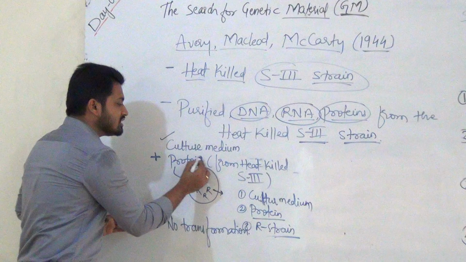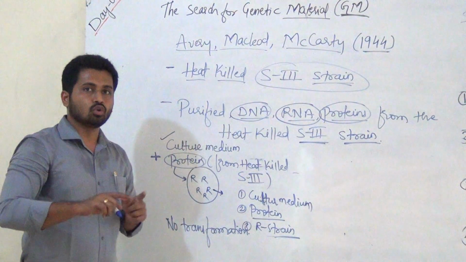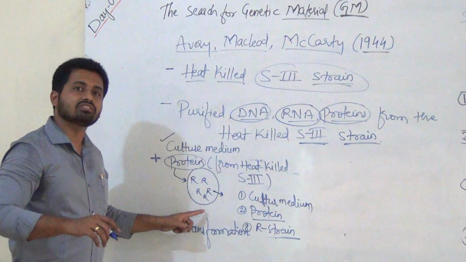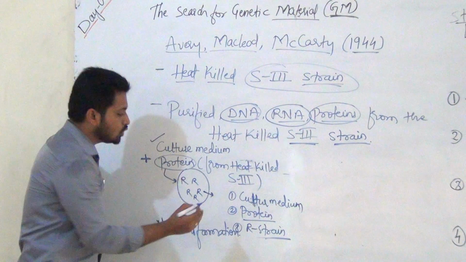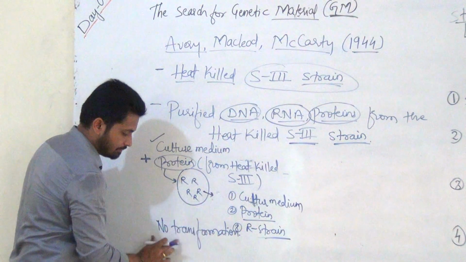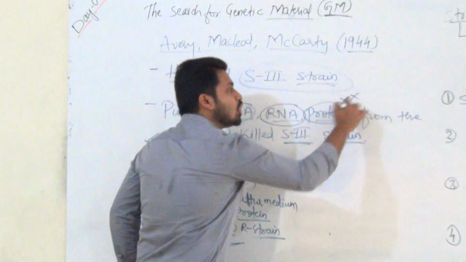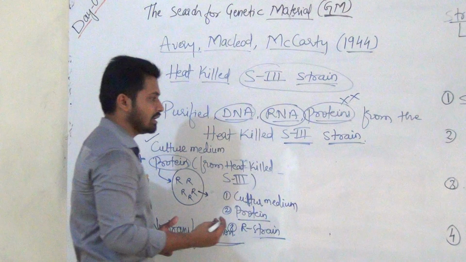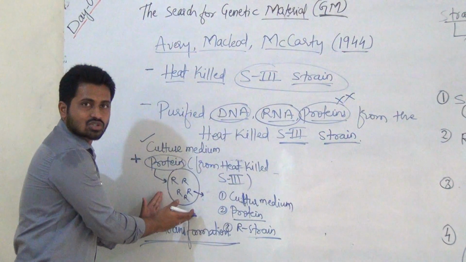So if the protein is the transforming principle to convert this live R2 into S type, then after some time in this culture, the R's must have been transformed into S type. But here transformation was not seen. No transformation here. It means protein is not the transforming principle. This is the first experiment. In the next experiment, you can use a test tube also or a Petri plate.